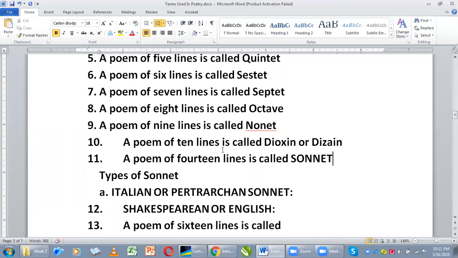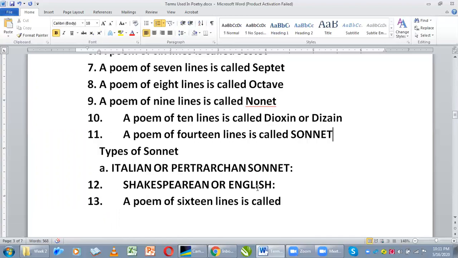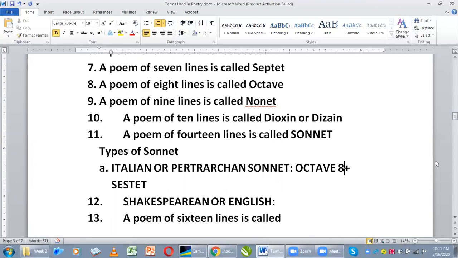Okay, there are 2 types of sonnets. We have the Italian or Petrarchan sonnet. Now, let me tell you how this one is structured. This particular sonnet contains an octave and a sestet. Octave will give you 8, while sestet will give you 6, that is 14. The Italians are the masters of this type of poem.